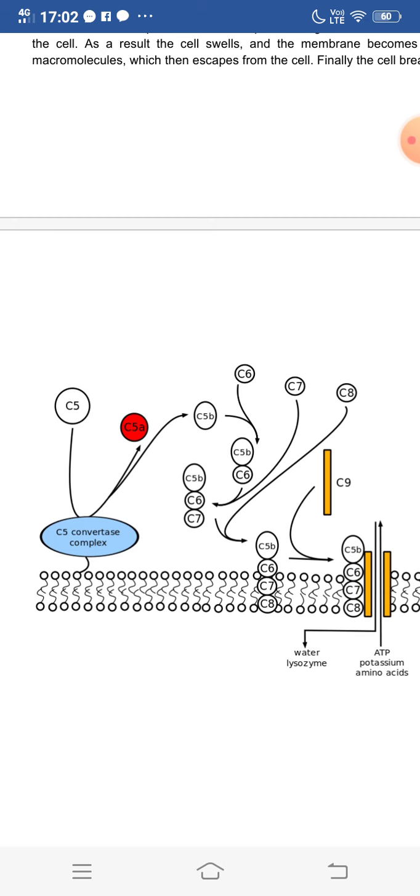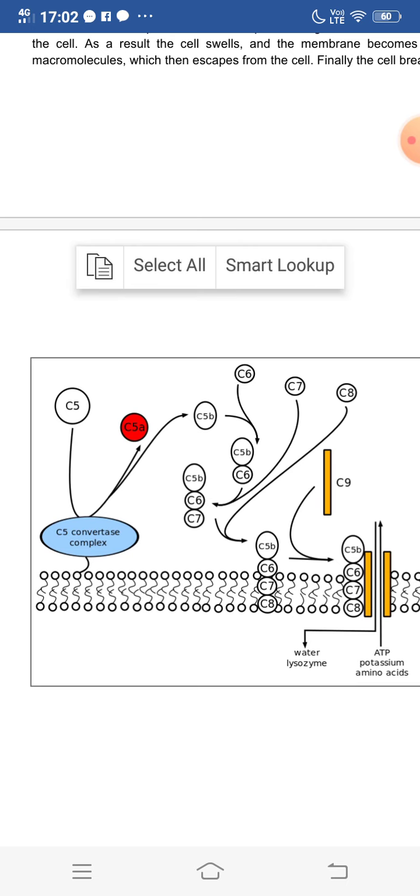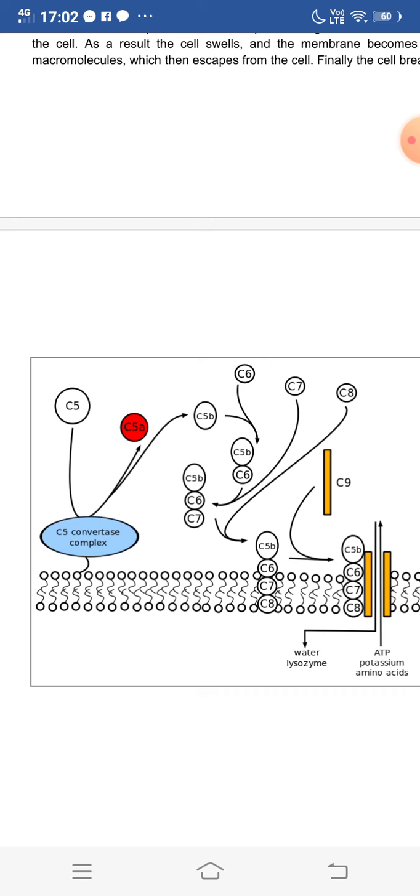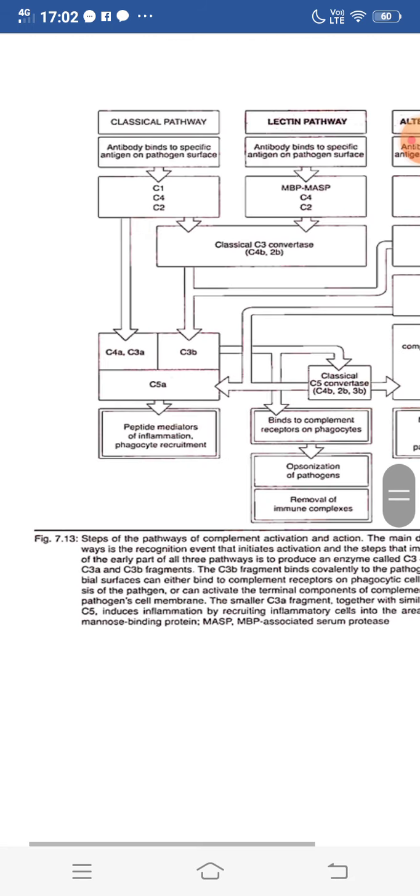So C5b, C6, C7, C8 penetrates deeper into the membrane of the cell, and this results in the formation of C9.